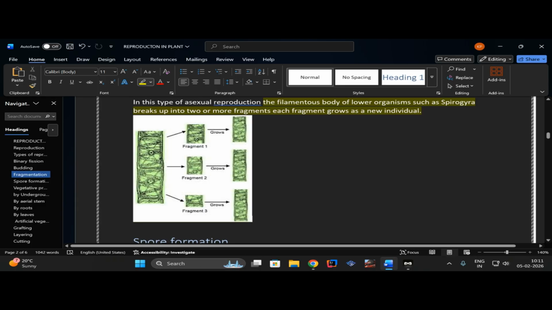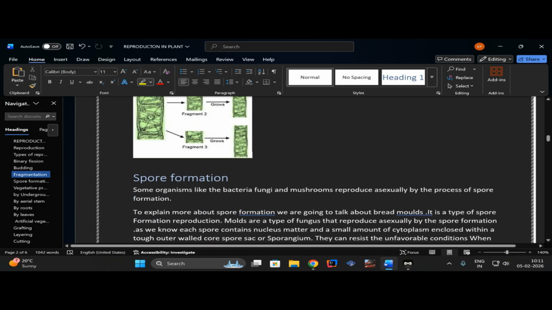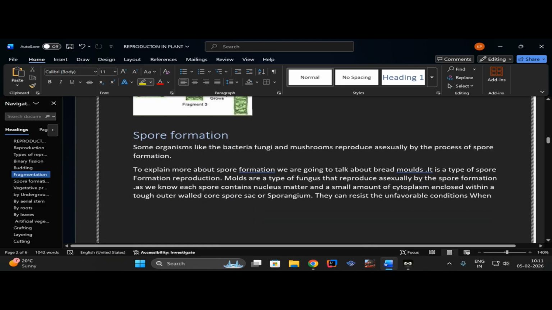we are revising. Yeah, I am making some blunders while speaking. Let me continue. Spore formation. This is something which we are getting new in class 8. So let me start with it.